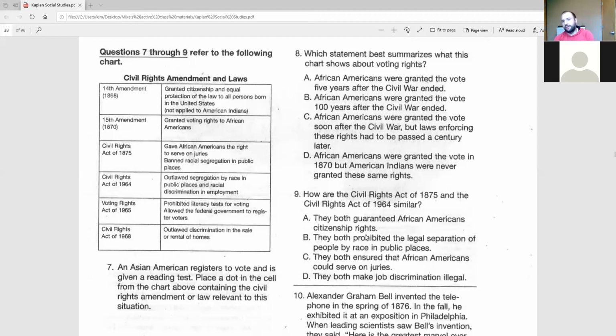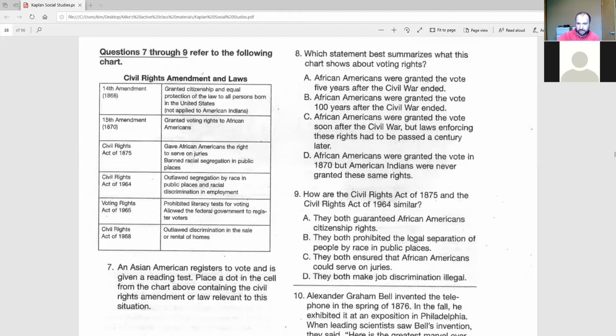A, they both guaranteed African Americans citizenship rights. B, they both prohibited the legal separation of people by race in public places. C, they both ensured that African Americans could serve on juries. D, they both make job discrimination illegal. So those are all 4 very specific things. If you look and read, there is literally only one thing that is mentioned in both places. Okay? Citizenship rights is not mentioned in either, so A is wrong.